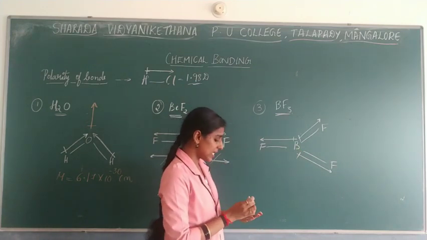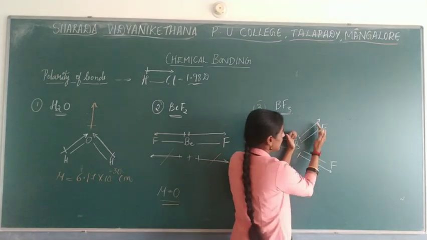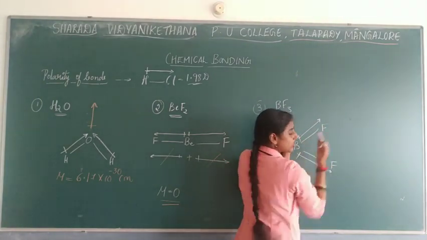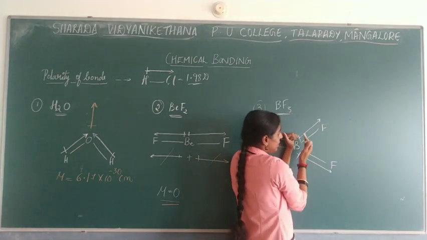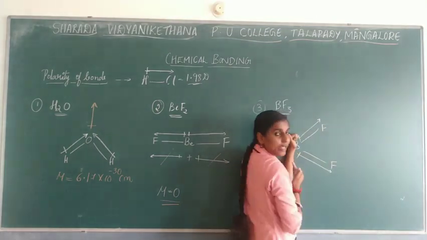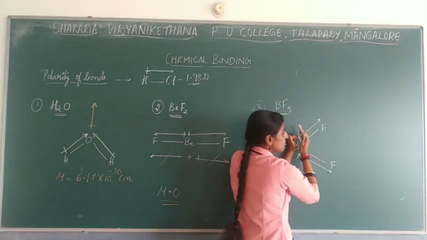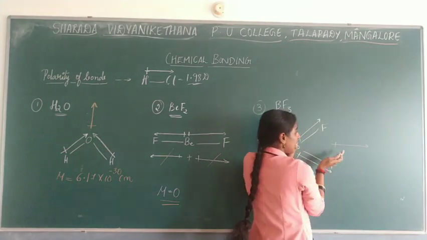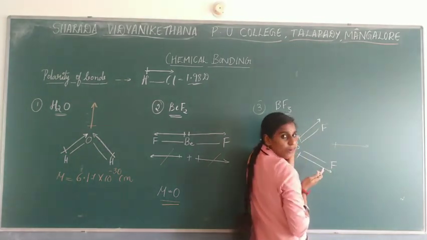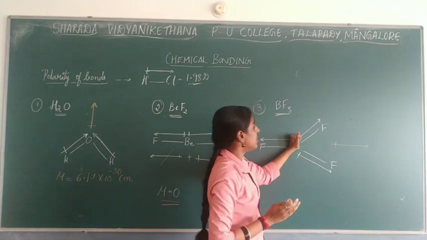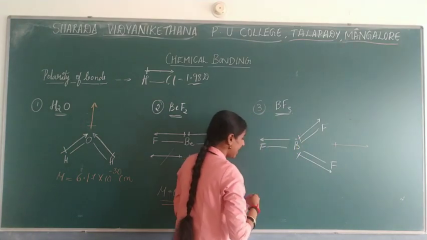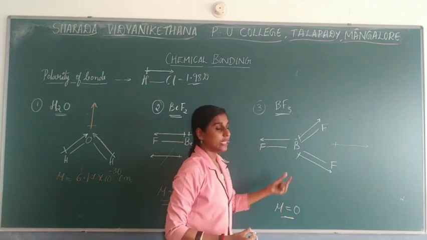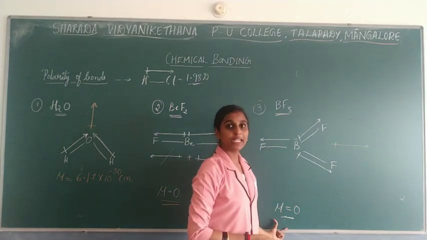So now in this case what will happen? See, consider these two. Okay, so these two are going in the same direction. So here the polarity will be seen towards the same direction. Due to that reason, the spatial dipole moment will be seen in this way. Now if you check, the dipole moment of BF3, that is mu, is equal to 0. In this case also we can see the dipole moment is 0.